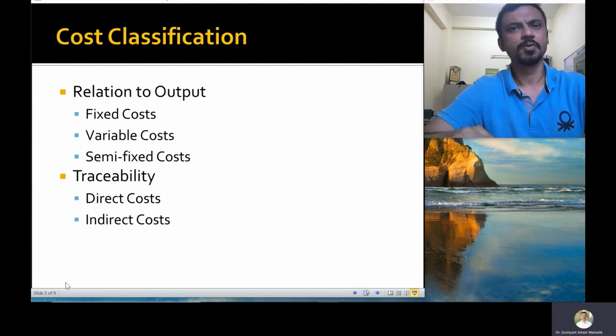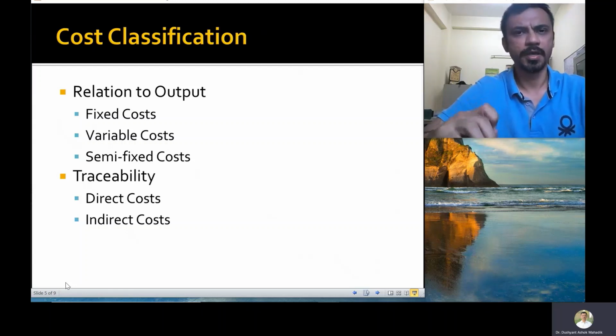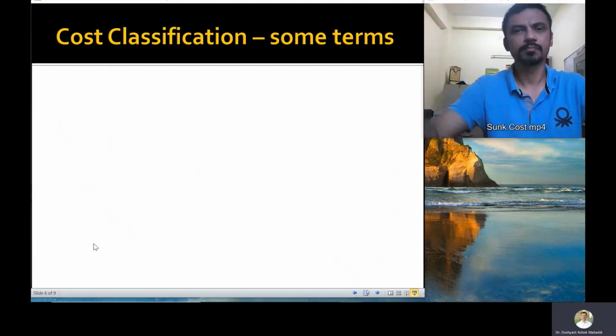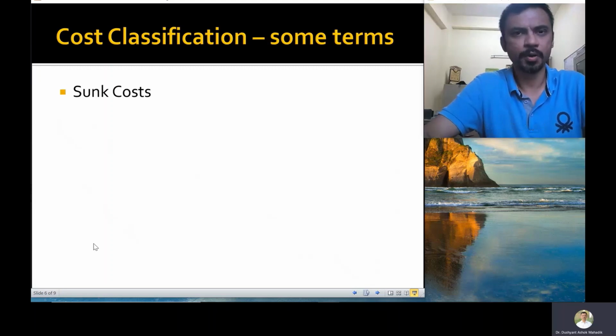Now let us turn to some more ways in which cost can be described. Now out of the terms that we are going to talk about, some of them have origin in economics and the others have their origin in accounting. Let us start with this item called sunk cost.